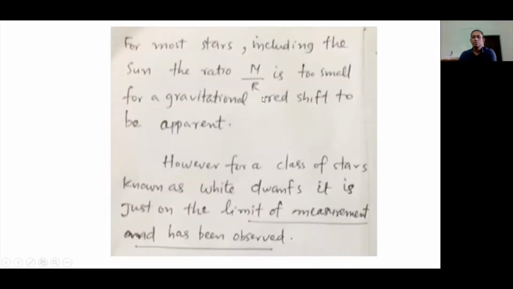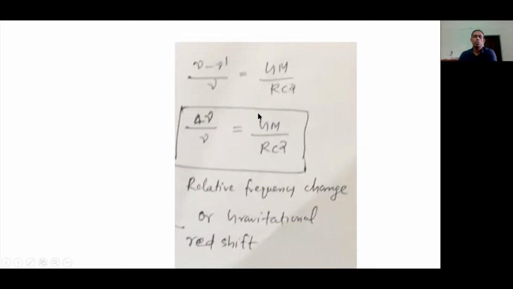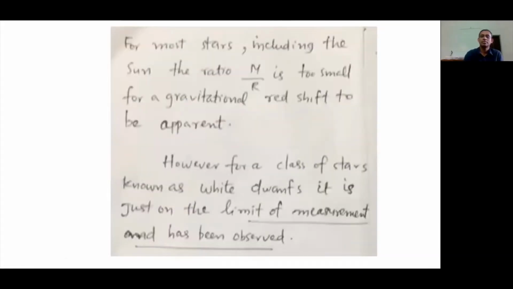Now, if this ratio M by R is very small, then we will not be able to detect that decrease in frequency. So this ratio has to be sufficiently large to detect this change in frequency. For most of the stars, including the Sun, this M by R ratio is too small for the gravitational redshift to be observed, to be apparent.